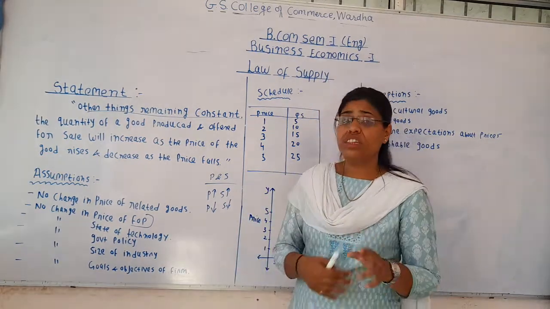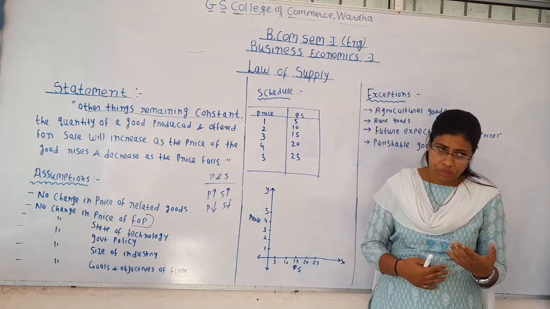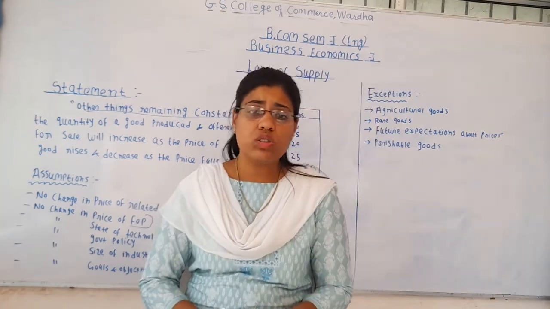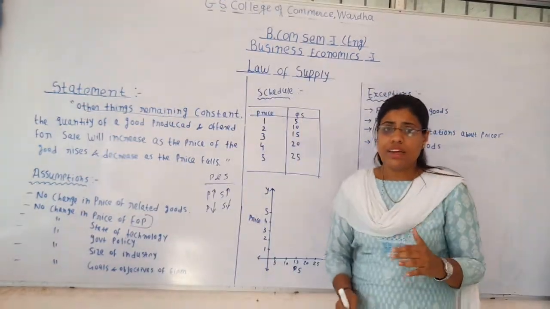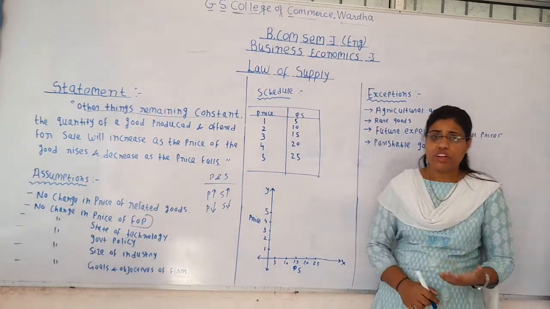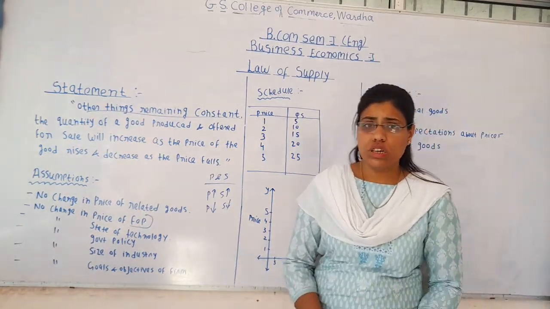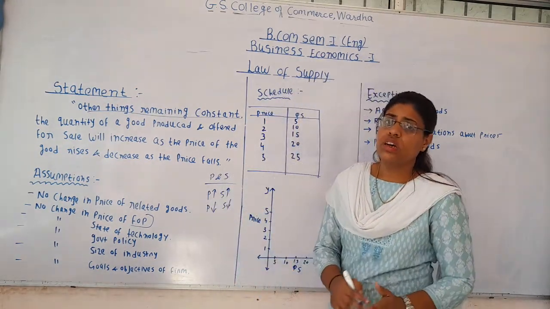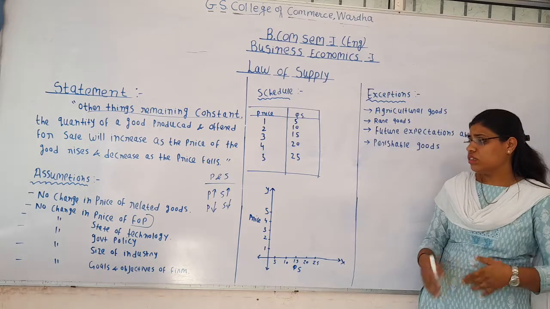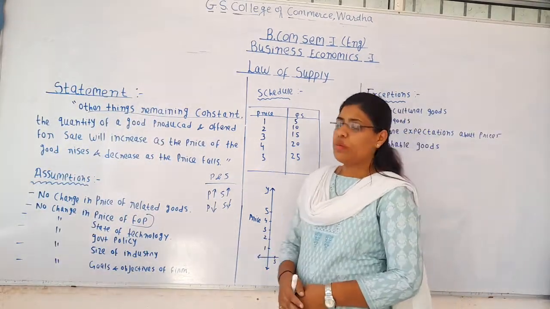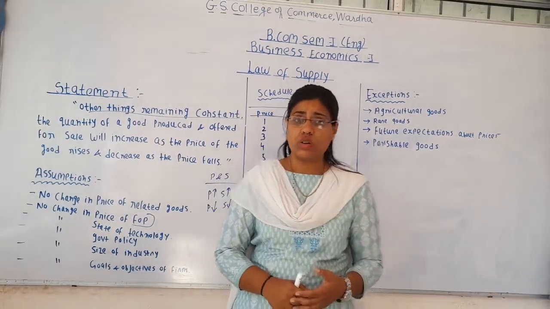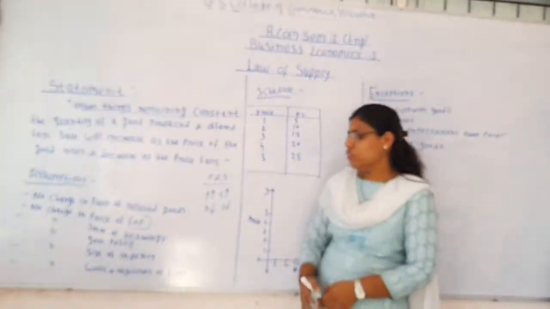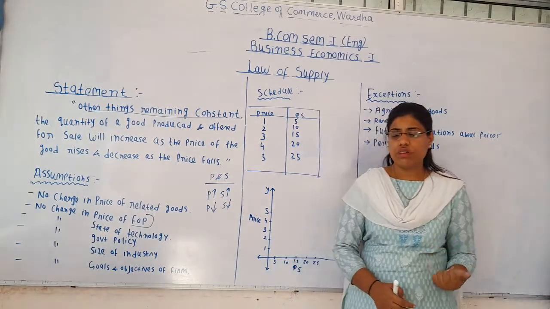Or if a subsidy is given on the production of certain products, the cost of production for the supplier reduces, because of which he can also reduce the price. So this way government policies also impact the supply of a commodity in the market. Therefore it is assumed that the government policy will not change during a given period of time.